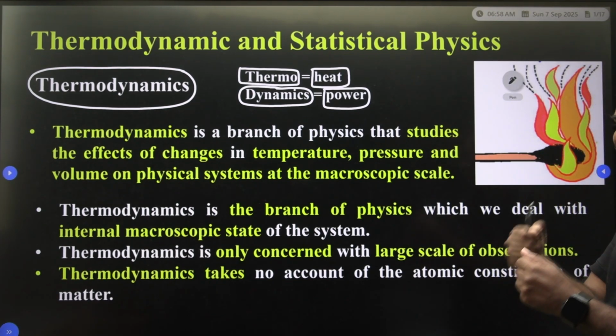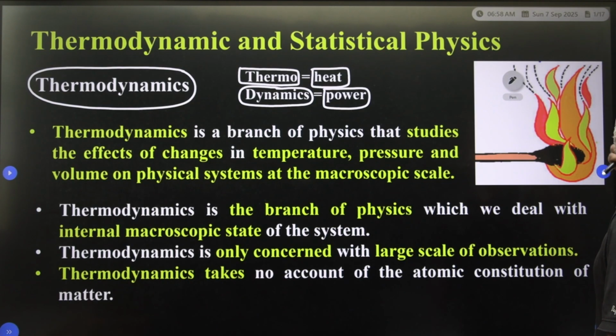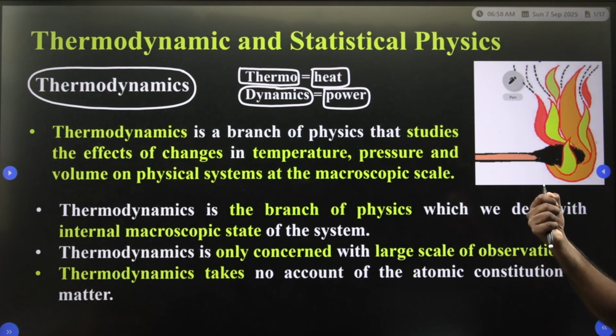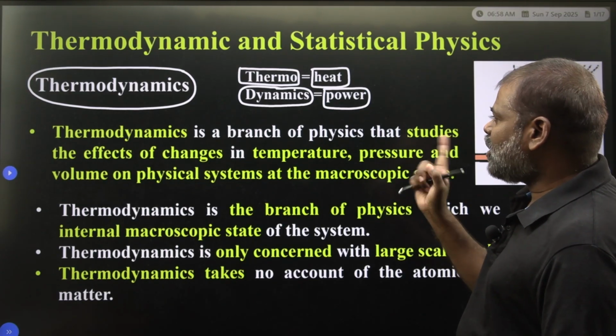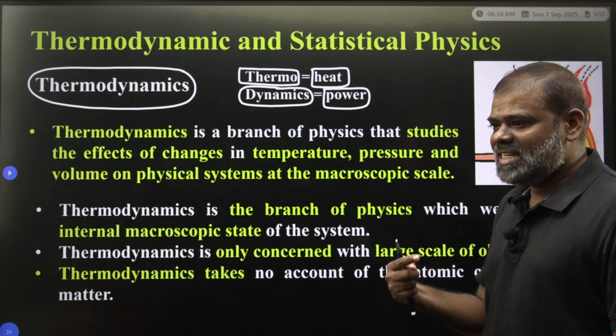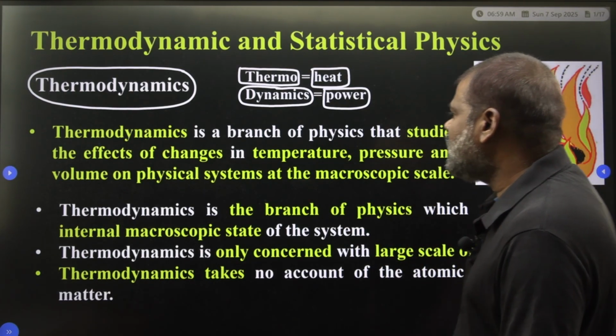Suppose you take a matchbox and you kindle it, so what will happen? A flame of fire arises. This flame of fire will give heat, and that heat should give power also. So that's why in thermodynamics, heat always gives dynamical phenomena.